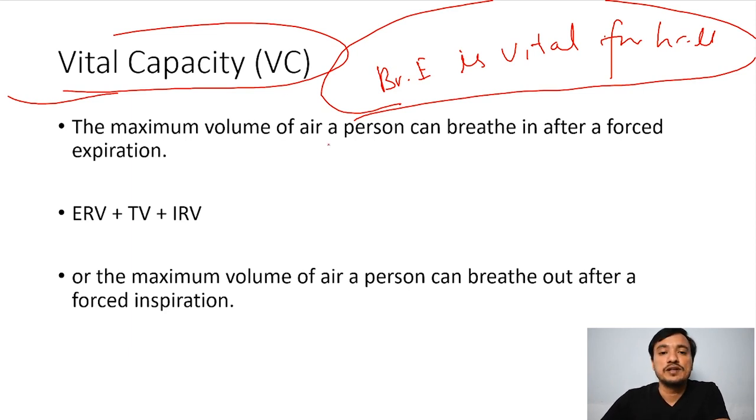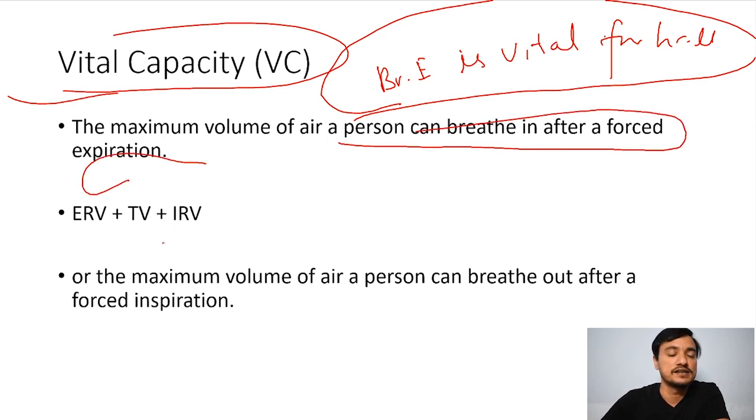Vital capacity is the maximum volume of air a person can breathe in after a forceful expiration. What will be included in it? Tidal volume, inspiratory reserve volume and expiratory reserve volume, all will be included. Before inspiration you release all the air. This is the normal condition, then this is the vital capacity.